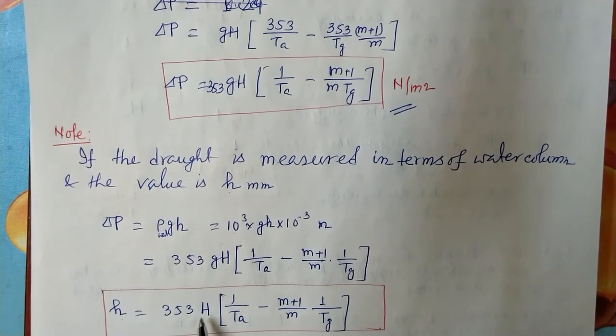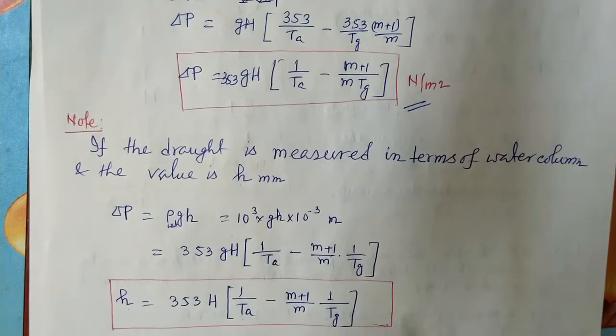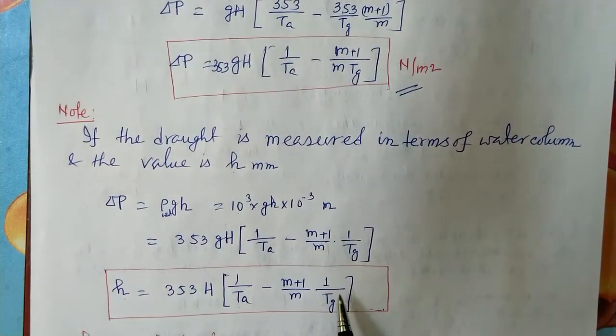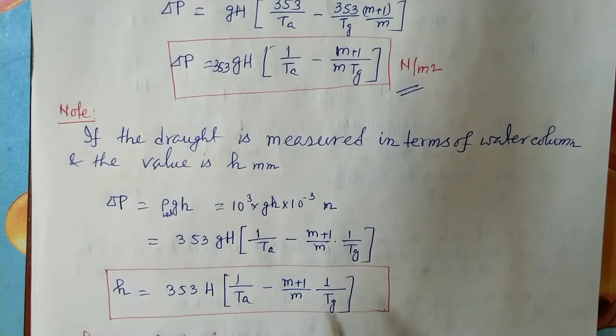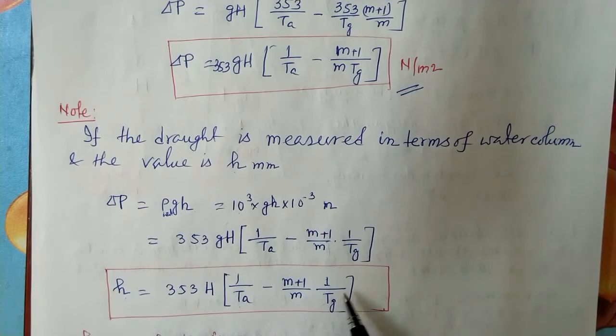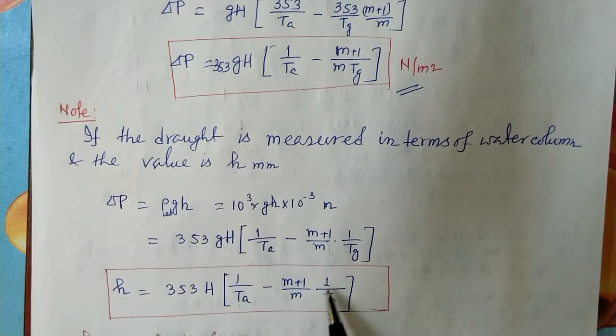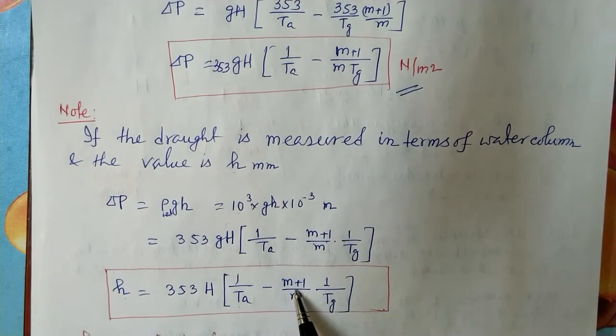Now if your chimney height is given and the temperature of the atmospheric air is given, then the draught depends on the temperature of the hot gases, meaning the draught is inversely proportional to Tg. If the value of Tg is increasing, then our draught produced will also increase from this equation. If Tg is more, this ratio will be less, so this minus this will be more.